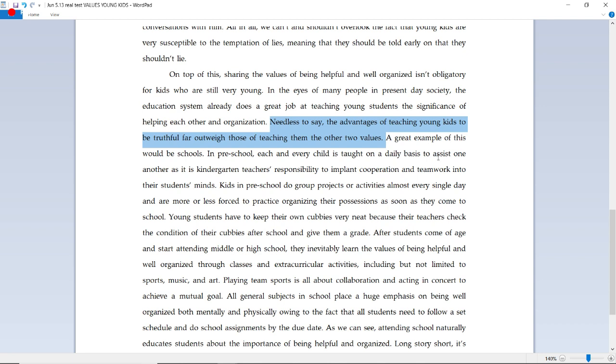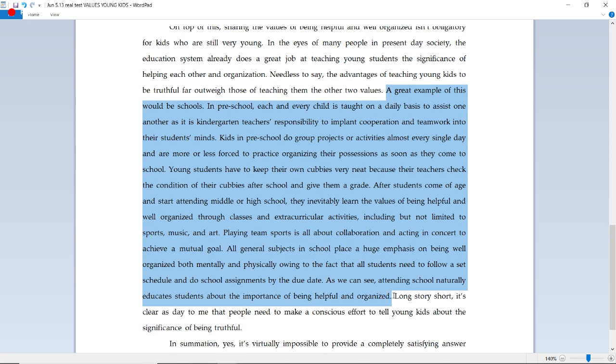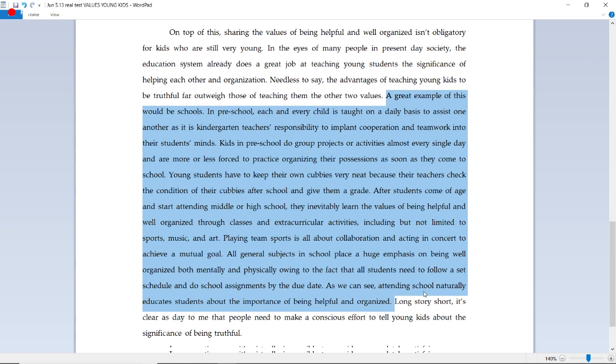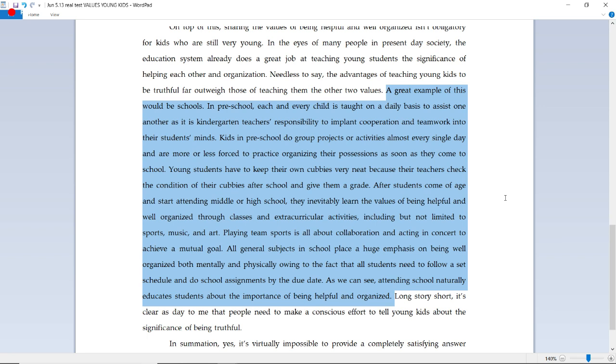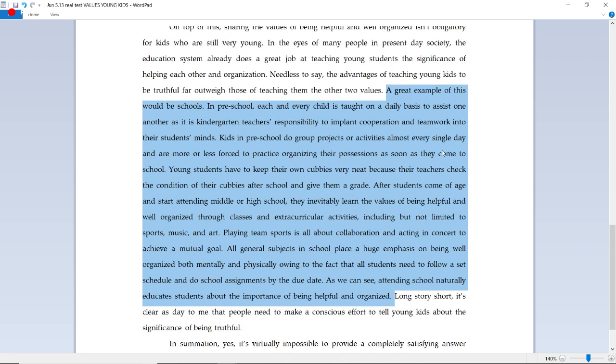Okay, so the main point of my second body paragraph is that being helpful and being well organized are values that are already covered in school by teachers, advisors, and maybe even classmates or upperclassmen. So being truthful is something that's way more important because it's not something that you can actually pick up as a young child in your daily life. All right, here's the second example. It's once again the longest part in the second body paragraph because it is the most important.